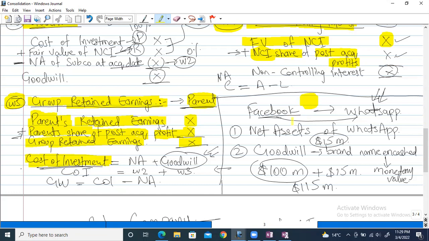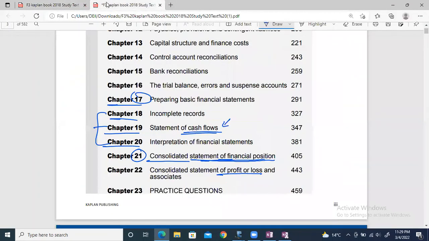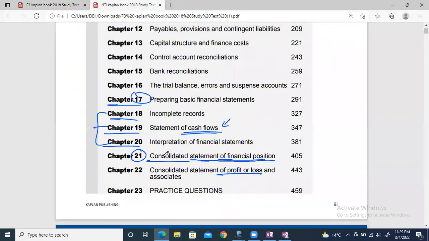Okay, right. Sorry, you're talking about chapters 21 and 22? Let me check over here. Is it 21, 22? Yes, exactly. So we have done 95% of 21, right? The remaining 5% plus the questions we'll do on Sunday. And chapter 22, the profit or loss, will probably start on Monday's class. So Sunday's class will mostly be spent on the questions of financial position. Again, the more practice we do, the better.